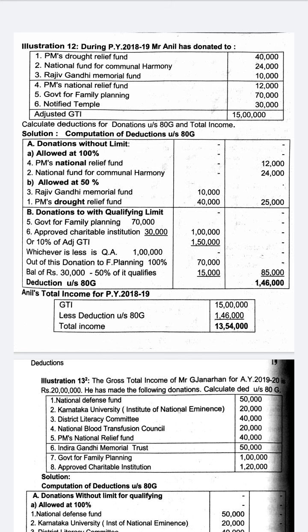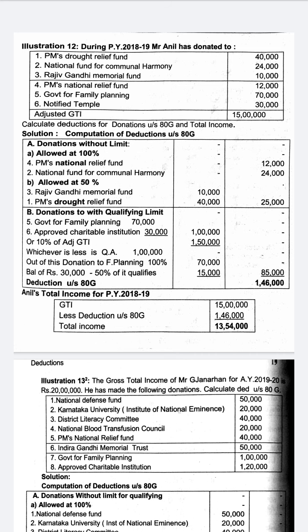Okay, so let us see. As I've told you, we will divide the given donations into 4 categories: 100% without limit, 50% without limit, 100% with limit, and 50% with limit. So the Prime Minister's Drought Relief Fund comes under 50% without limit.